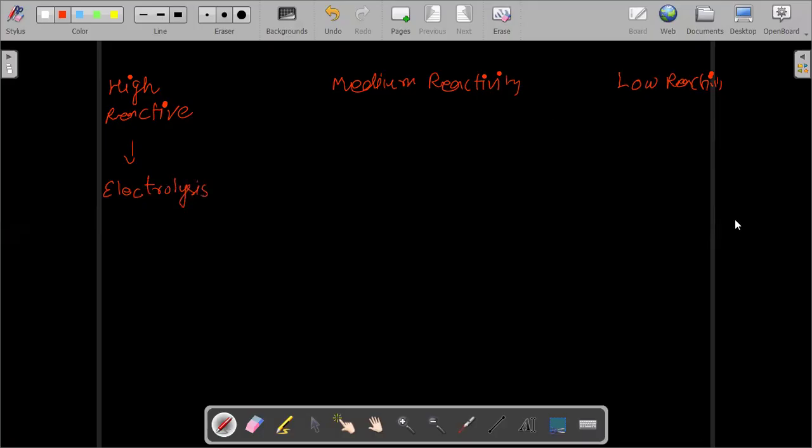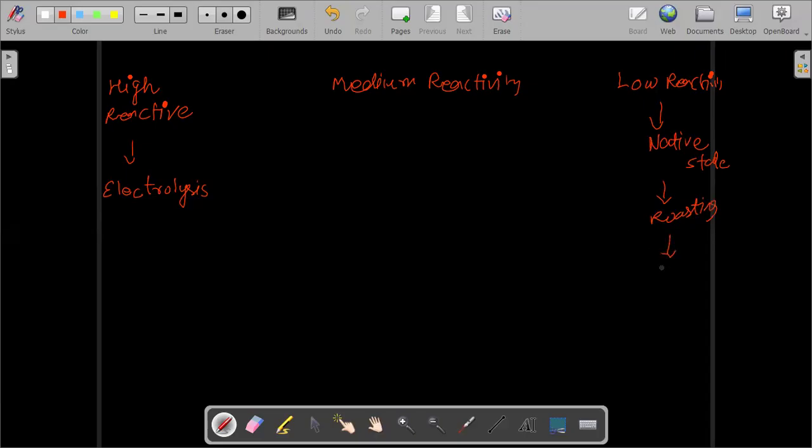The low reactive metals either occur in their native state, or they can be obtained by roasting. If a few of them occur in combined form, they can also be obtained by the roasting process.